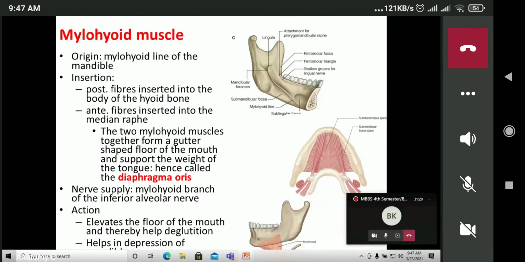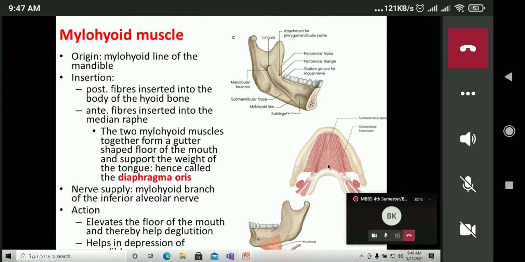And the next muscle is the mylohyoid muscle. As the name suggests, extending from the mylohyoid line to the hyoid bone. So the mylohyoid line of the mandible is the origin site of the mylohyoid muscle. This is the mylohyoid line in the inner aspect of the body of the mandible. For insertion, the posterior fibers are inserted into the body of the hyoid bone. This is the body of the hyoid bone, and the anterior fibers are inserted into the median raphe. This is the median raphe in the floor of the mouth, the insertion site of the anterior fibers of the mylohyoid muscles.